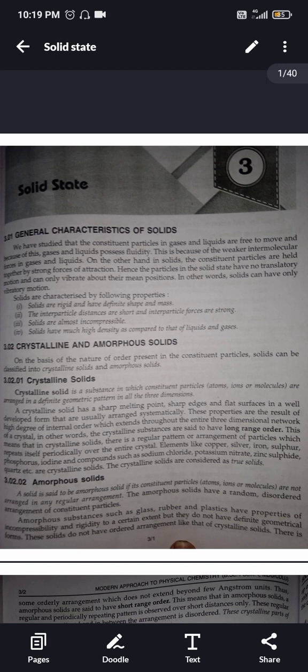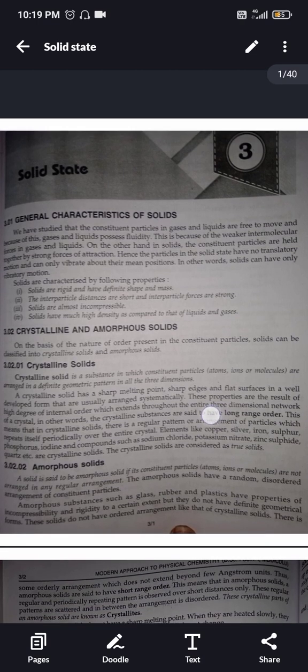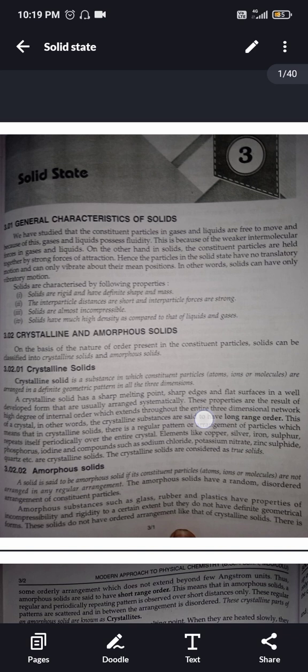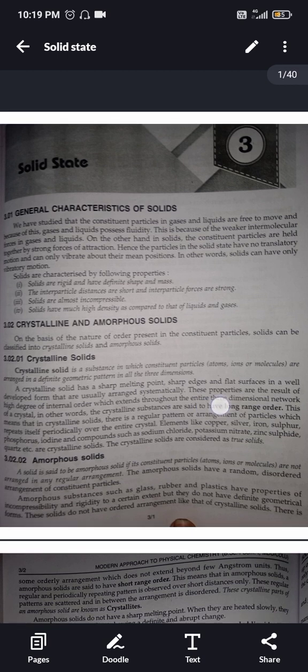On the other hand, in solids, the constituent particles are held together by strong forces of attraction. Hence, the particles in the solid state have no translatory motion and can only vibrate about their mean positions. In other words, solids can have only vibratory motion. Solids are characterized by the following properties. Solids are rigid and have definite shape and mass. The interparticle distances are short and interparticle forces are strong. Solids are almost incompressible. Solids have much higher density as compared to that of liquids and gases.